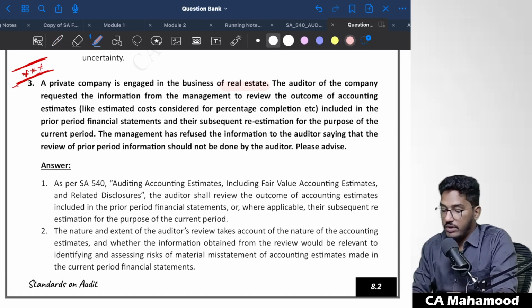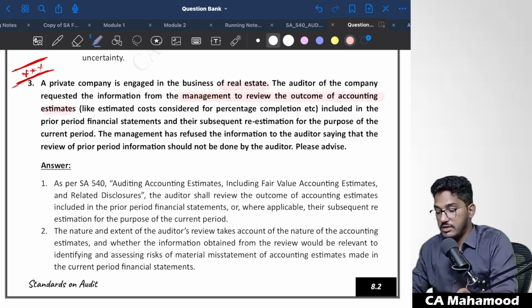The auditor of the company requested the information from the management to review the outcome of accounting estimates, like estimated cost considered for percentage of completion, etc., included in the prior period financial statements and their subsequent re-estimation for the purpose of the current period. So you are conducting audit of some real estate company.